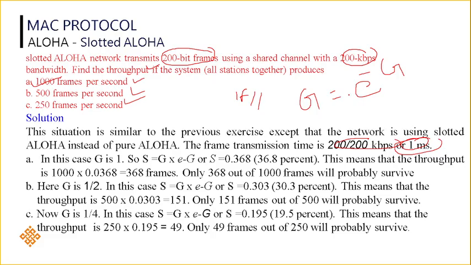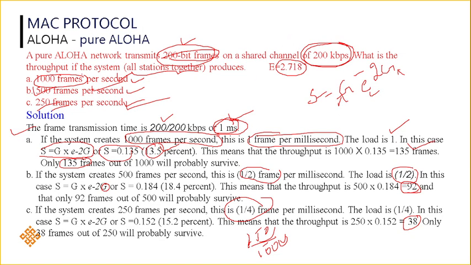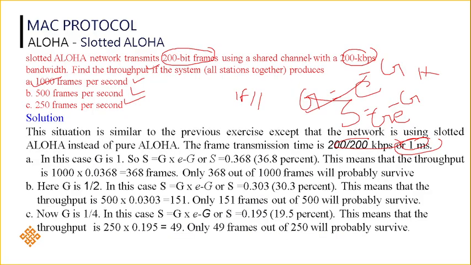Now the formula used in slotted Aloha is S equals G into e power minus G, whereas in pure Aloha we used S equals G into e power minus 2G. So here G is nothing but 1. Substitute 1, where e is Euler's value, which I told you previously, 2.718, into power minus 1. If you substitute this, you will get 0.368, which is about 36.8% of frames successfully transferred.